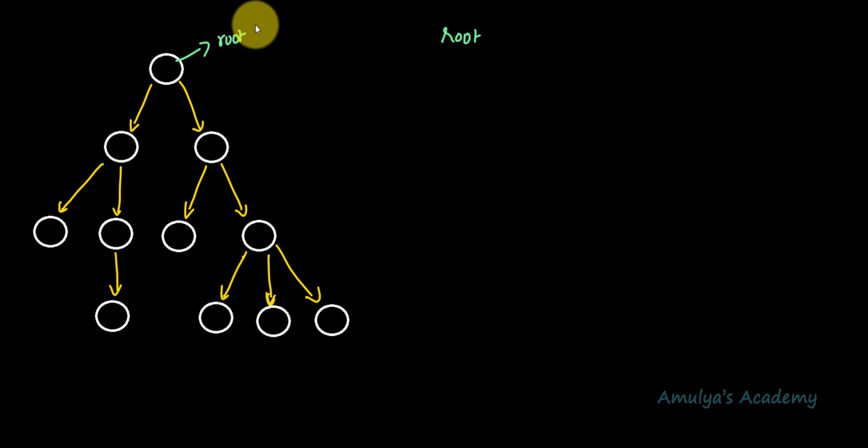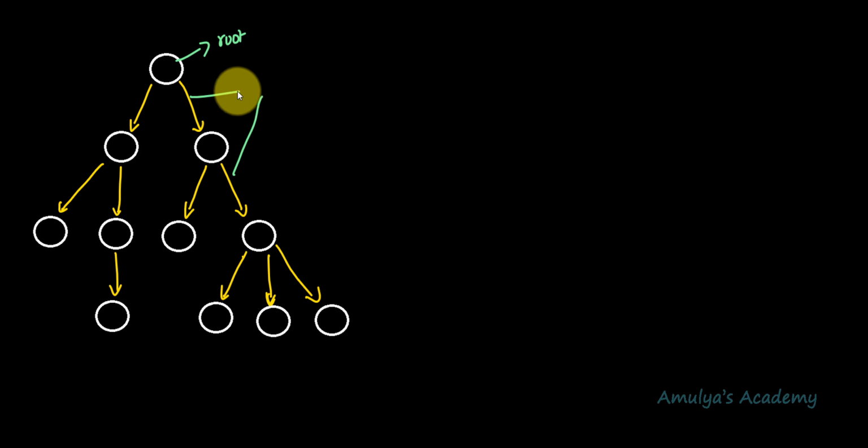We can say that the root node is the origin of the tree data structure. In any tree, there must be only one root node, and we never have multiple root nodes in a tree. The next term is edge or link. This is the link or connection between two nodes. Here, whatever is marked in yellow color, these are called edges.